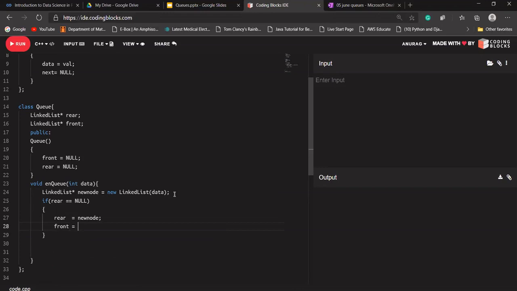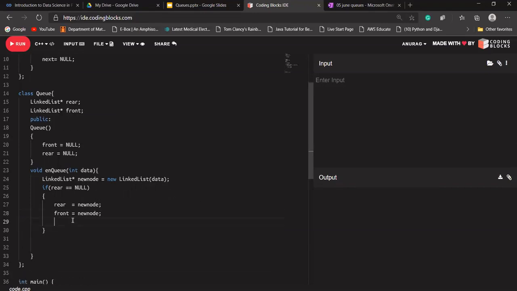So I'm doing rear is equal to new node, front is equal to new node. Okay, and I'm returning from here because that node has already been created. I'm just updating my front and rear pointers. Front is equal to new node and rear is equal to new node.